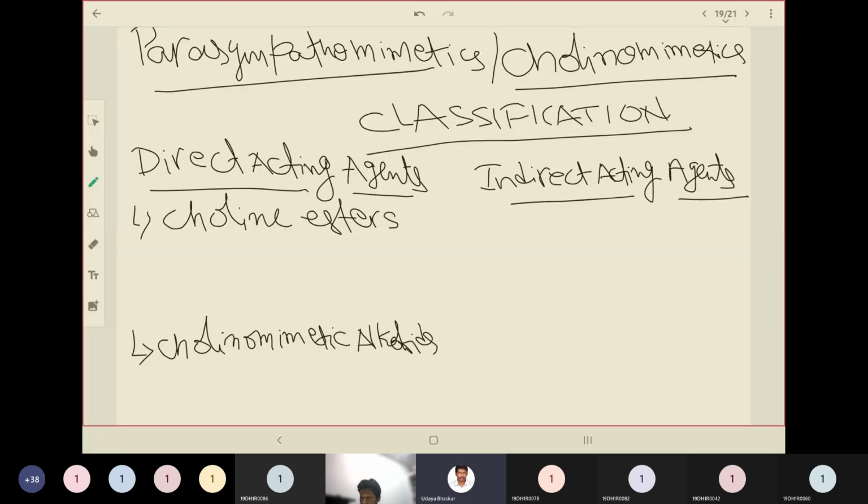So two categories are there. And coming to the indirect acting, you have reversible, irreversible, and cholinesterase reactivators.